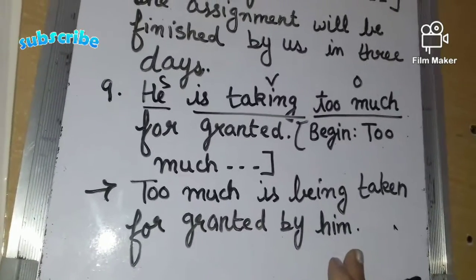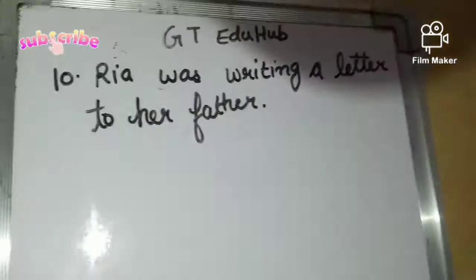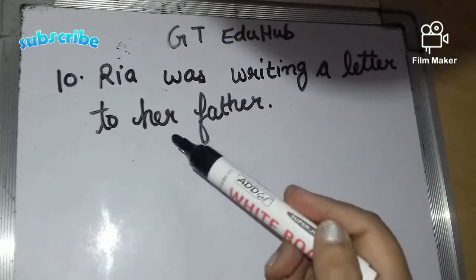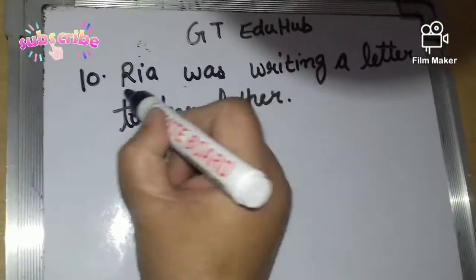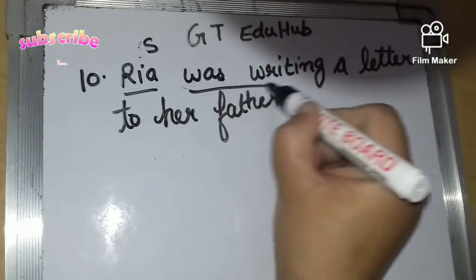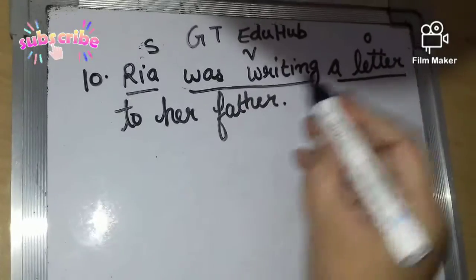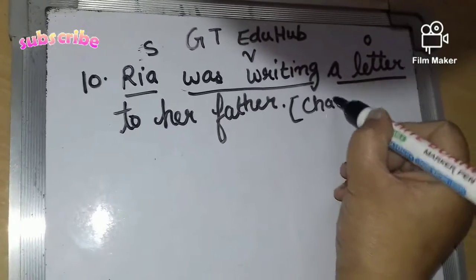Now we will do last sentence. Sentence number 10. Riya was writing a letter to her father. So subject is this, this is verb and this is object. So we have to change the voice.